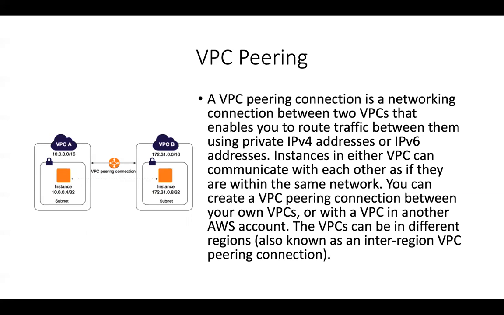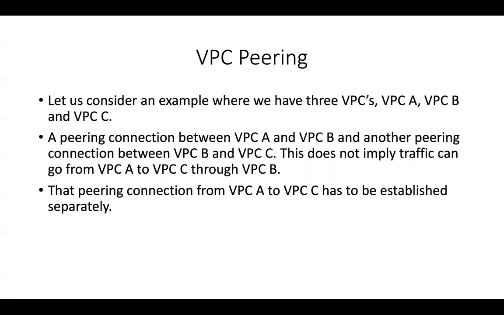It's very much possible. So one thing to also note regarding VPC peering is that transitive peering is not supported, which means that suppose you have VPC A, VPC B, and VPC C, and you peer VPC A and B, and then you peer B and C, it does not imply that the traffic goes from A to C through B, right? It does not imply that. So the peering connection from A to C has to be established separately if you need some kind of peering between A and C. So transitive peering is not supported, okay?